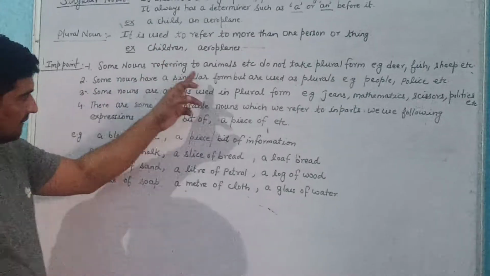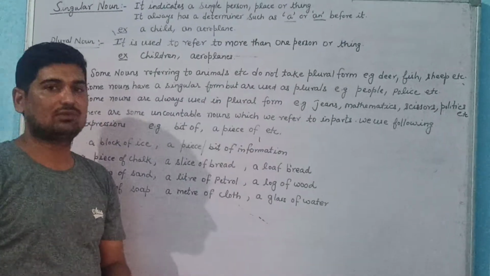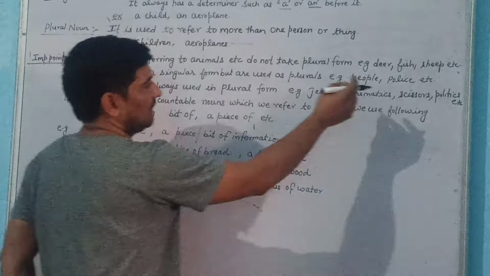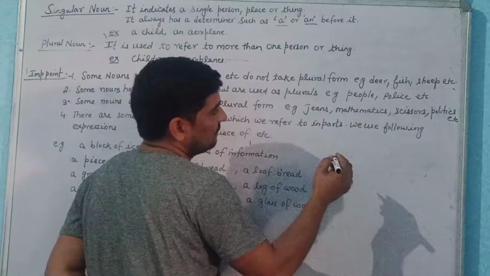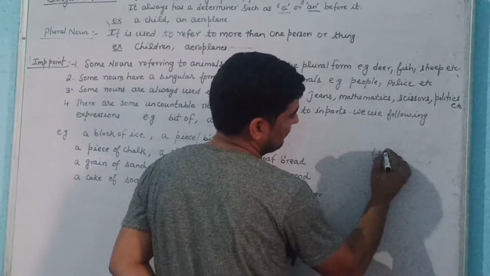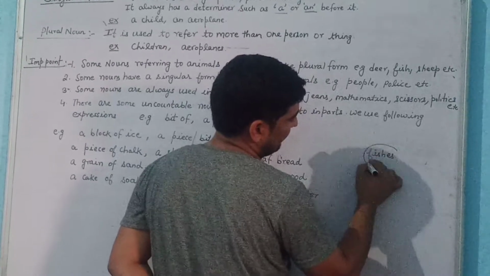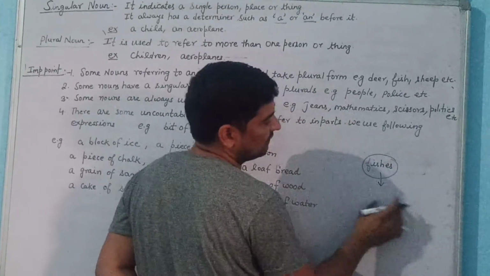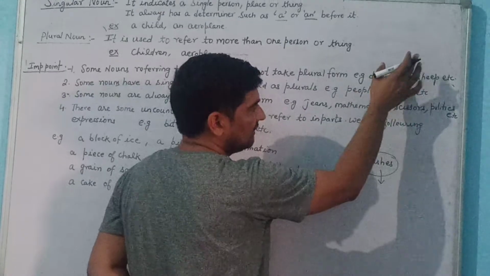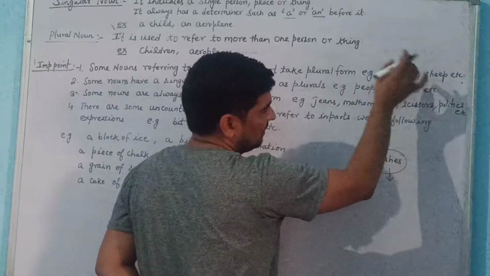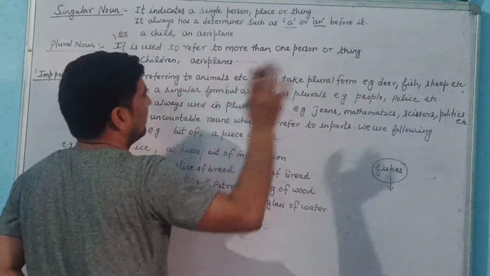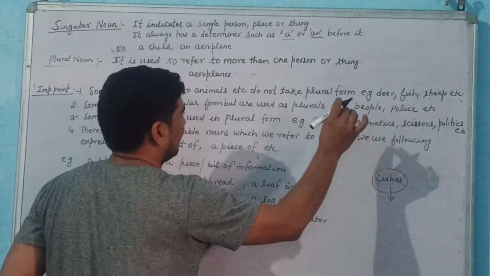Now some important points. Some nouns referring to animals do not take a plural form, like deer, fish, sheep. If I use fishes, it has another meaning: it means different types of fish. So deer we will use as singular, and fish, sheep do not take plural form. We will not say sheeps or deers.